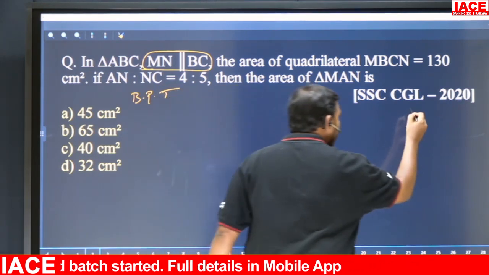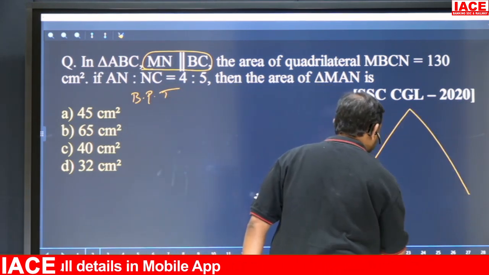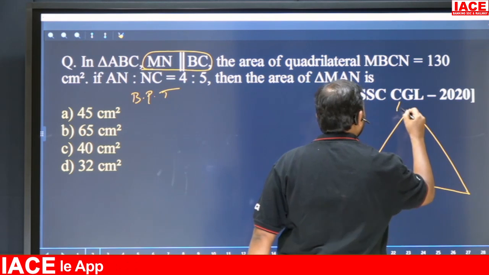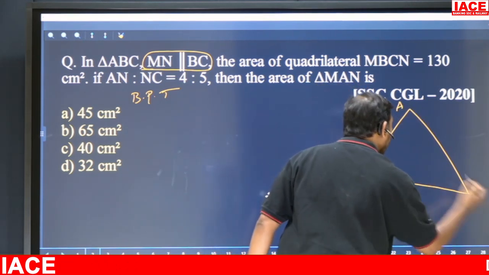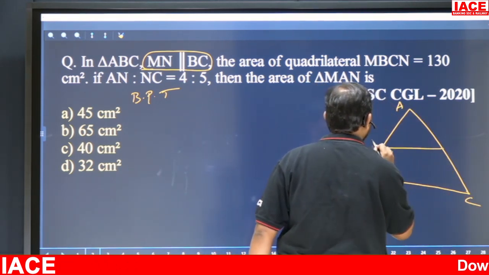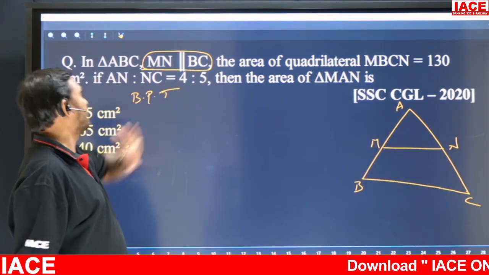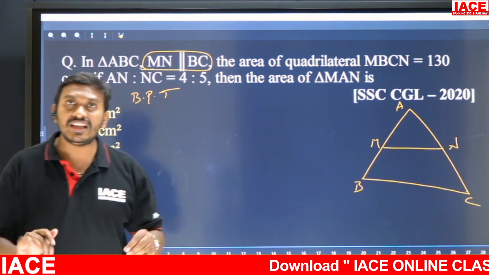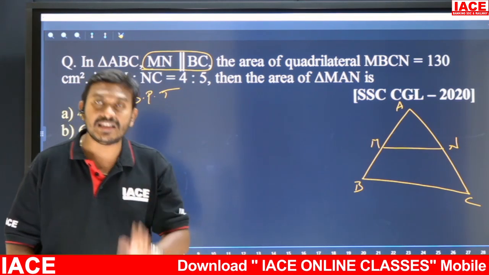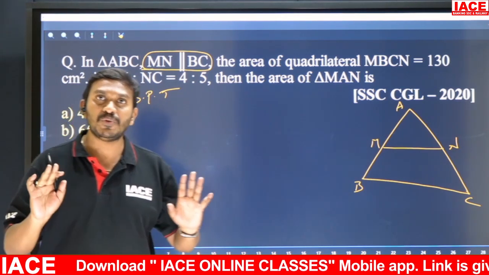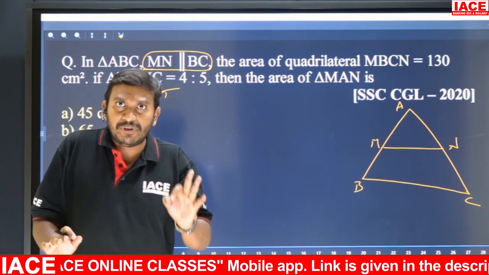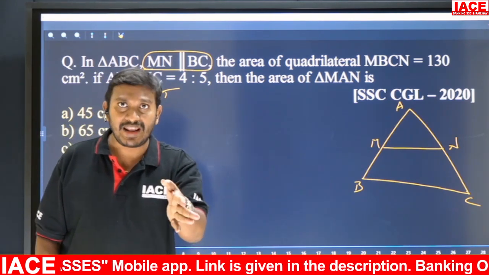What is given in triangle ABC? Whenever in your question you observe, in a triangle, MN is parallel to BC, it is given. So when a parallel line is there in a triangle, immediately you have to remember the basic proportionality theorem. This is the only theorem. Remember the clue: in a triangle, a parallel line, right?